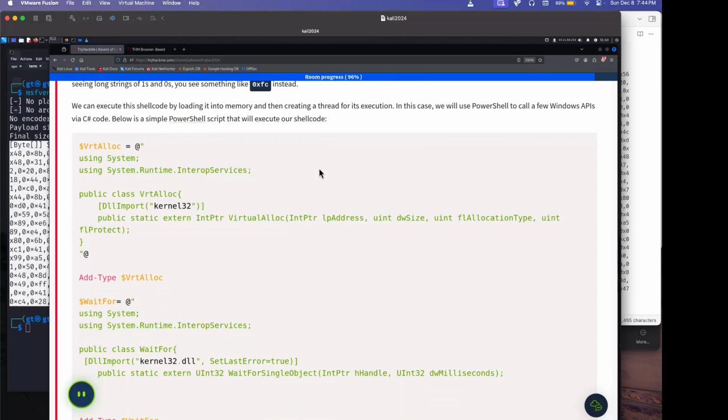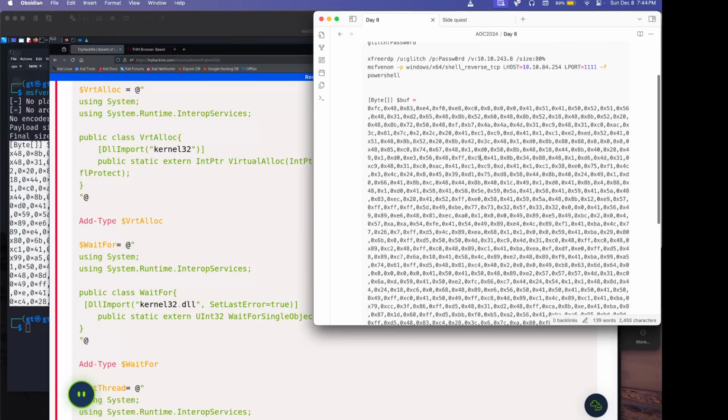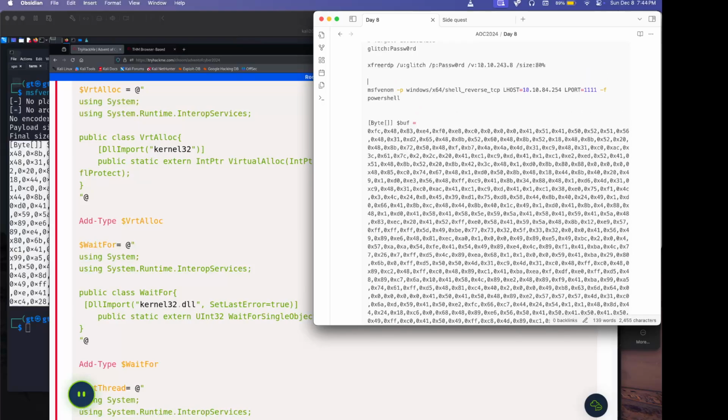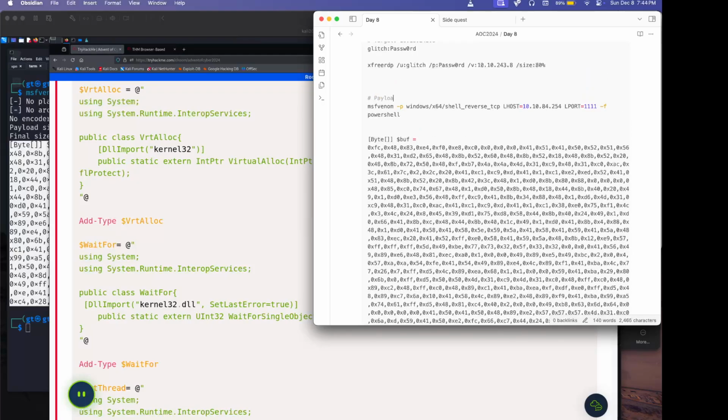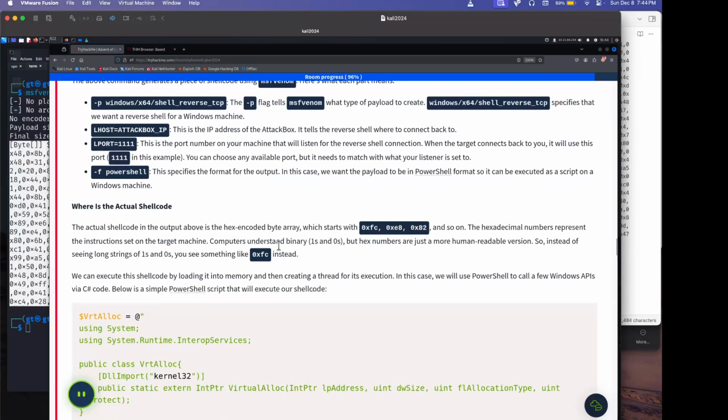We can execute the shellcode by loading it into memory and then creating a thread for its execution. In this case, we will use PowerShell to call a few Windows APIs via C code. Below is a simple PowerShell script that will execute our shellcode. Okay, so this is our, let's write it down. Yesterday I forgot. So this guy here is our payload, and this is our shellcode, right? So what are we doing?